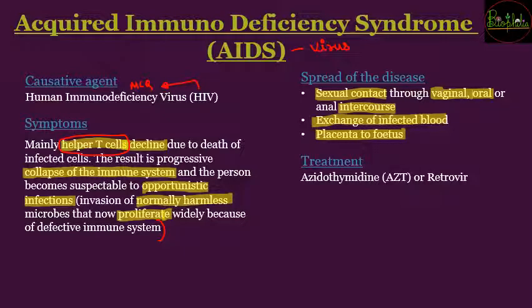So treatment is possible but not a complete cure, because again it is a viral infection. So the treatment can be with Retrovir or AZT, and that is again to reduce the viral infection, that is, it will help reduce the number of viruses, but there won't be a complete killing of this virus, and because of which AIDS cannot be completely cured.